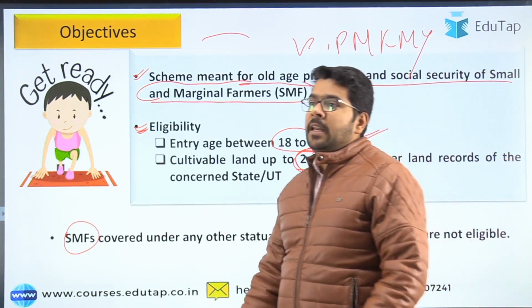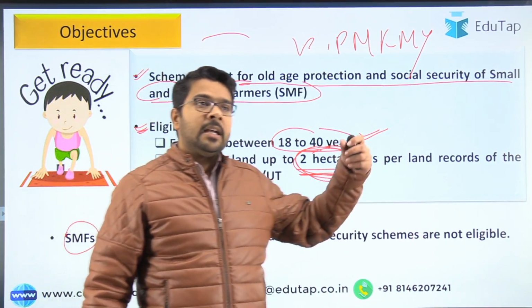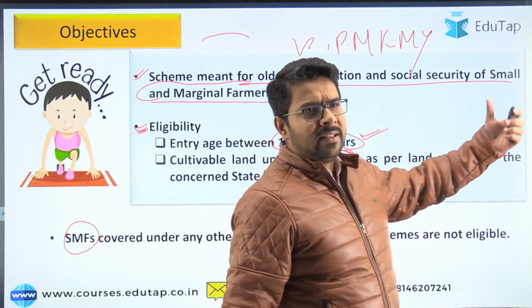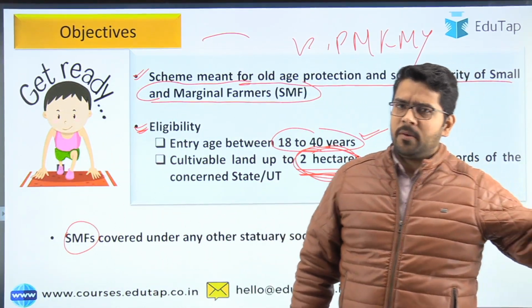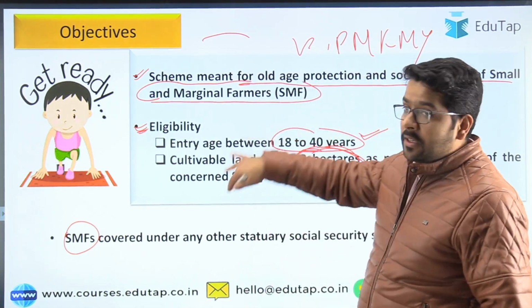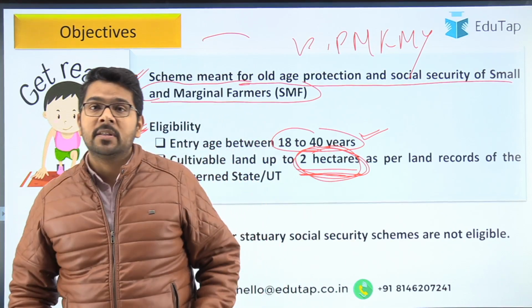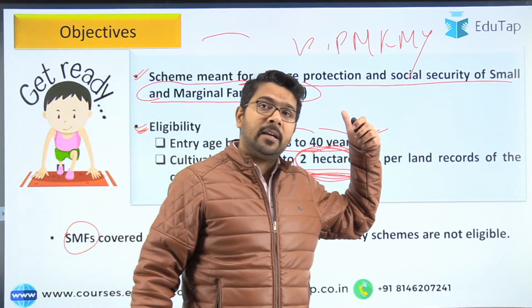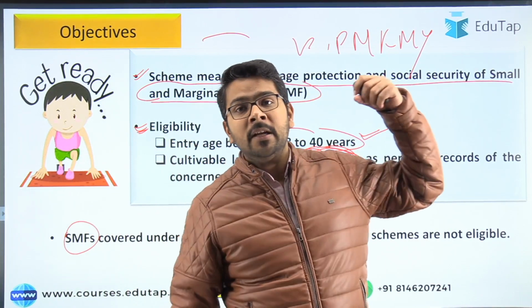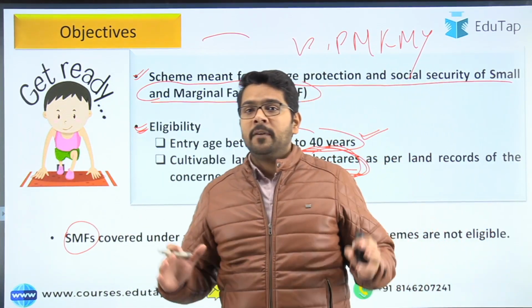So if you are getting benefit under any of the other schemes like the National Pension Scheme, or if he has joined the scheme run by the Employee State Insurance Corporation, or any other pension scheme, then he cannot avail the benefit under Pradhan Mantri Kisan Maandhan Yojana. So guys, I hope now you understand the entire gist of this scheme.